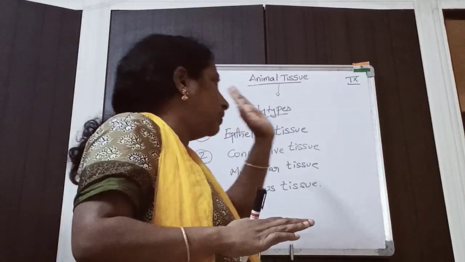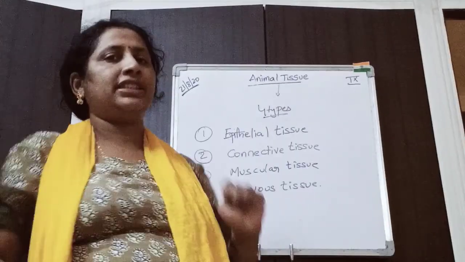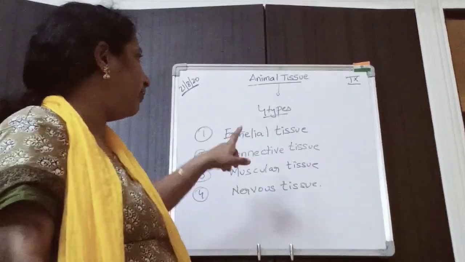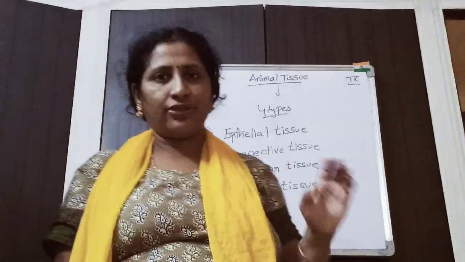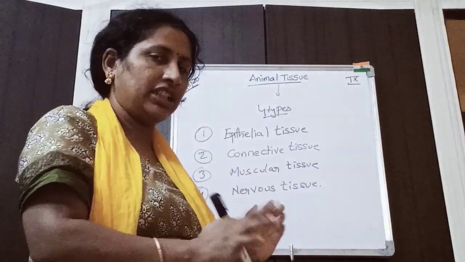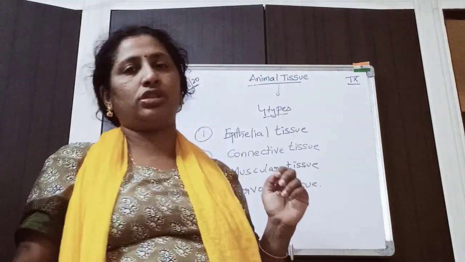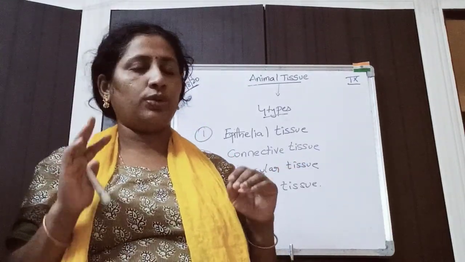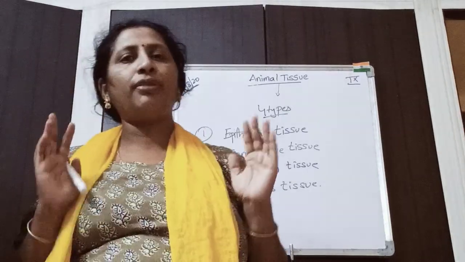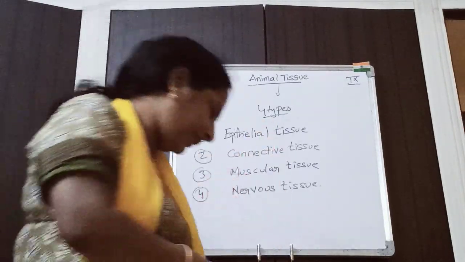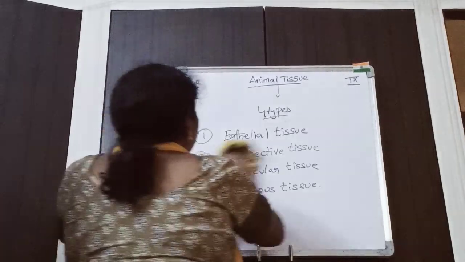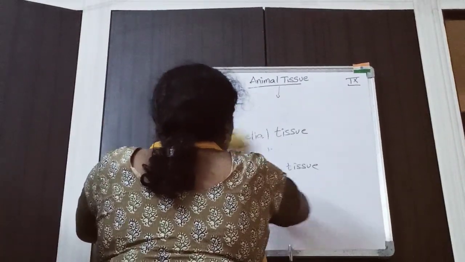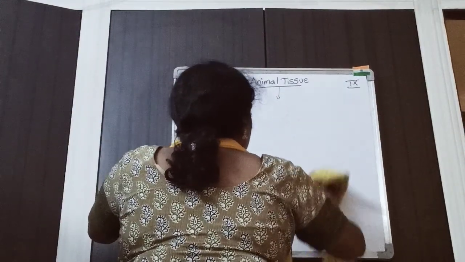So mainly 4 tissues are present in the animal body. What are they? Epithelial tissue, connective tissue, muscular tissue and nervous tissue. In addition to these, you will find other tissues also. We will discuss that too, but these are the 4 major types of tissues. Clear? Today we will discuss the first major type of tissue, that is epithelial tissue.